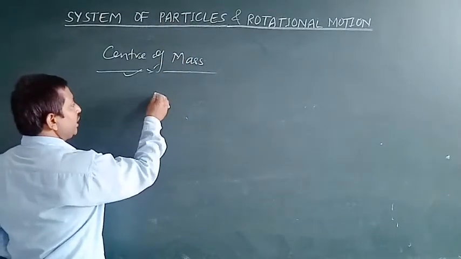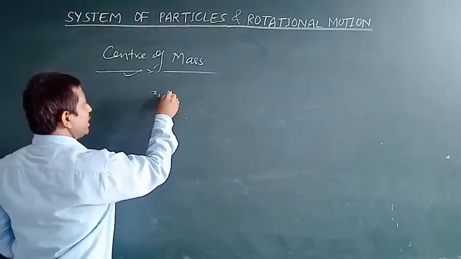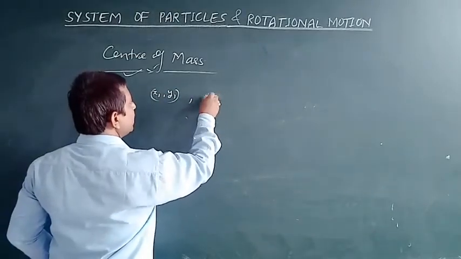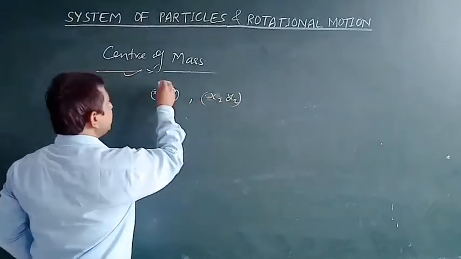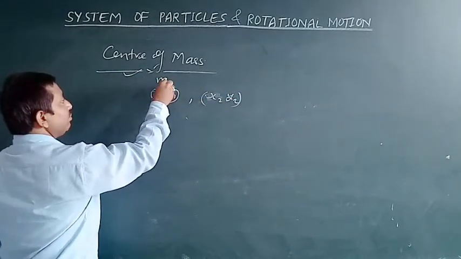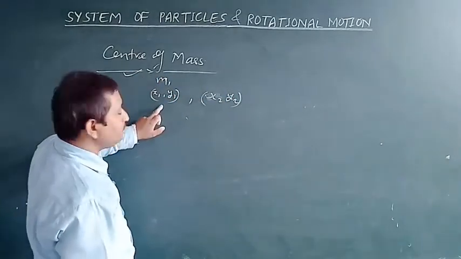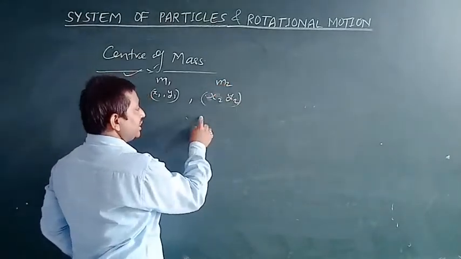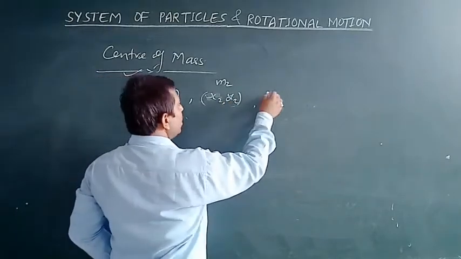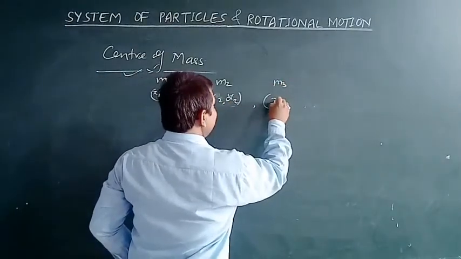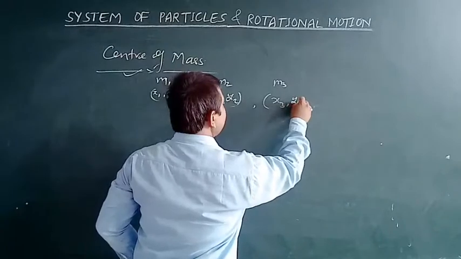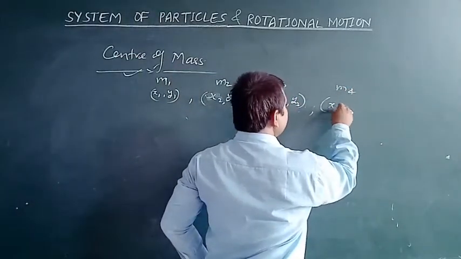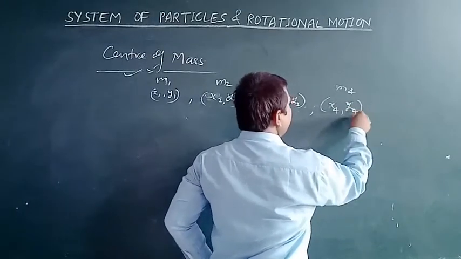The mass m1 particle has its position at x1, y1, mass object m2 has its position at x2, y2, mass object m3 has its position x3, y3, mass object m4 has its position x4, y4, and so on.